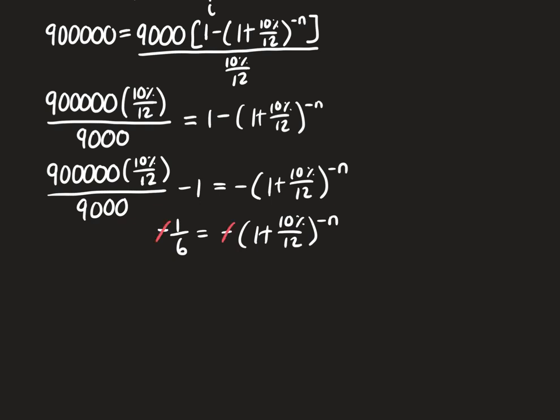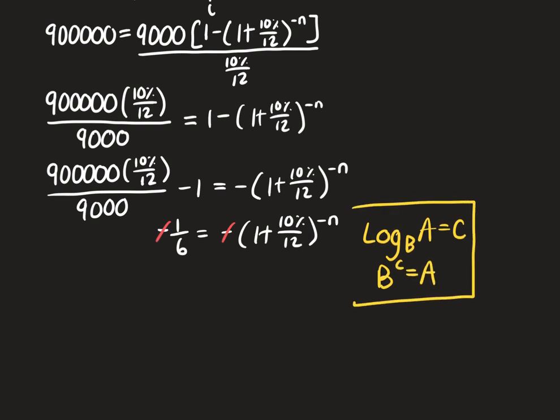And what we can use here is our log law. So our log law is going to be log base B of A equals C, and B to the C equals A. So that's the formula to be using for how we change exponential form into log form, which is the case here. So we're going to have to say a log of 1 plus 10% over 12 of a sixth is equal to minus n.